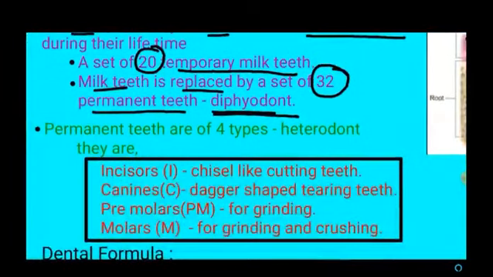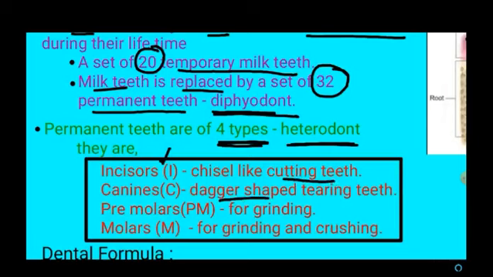These permanent teeth are of four types, so the dentition is called heterodont dentition. What are the four types of teeth? Incisors. These are chisel like teeth which are used for cutting, so they are called cutting teeth. Then canines. They are dagger shaped and help in tearing the food material, so they are called tearing teeth. Then premolars. These premolars are meant for grinding the food materials. Then molars. These molars are used for grinding and crushing the food materials.